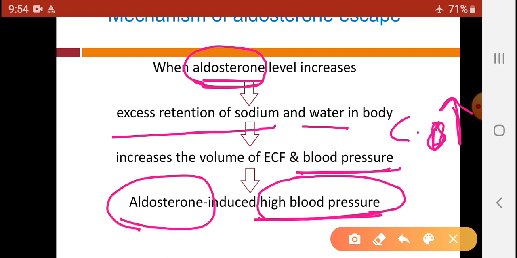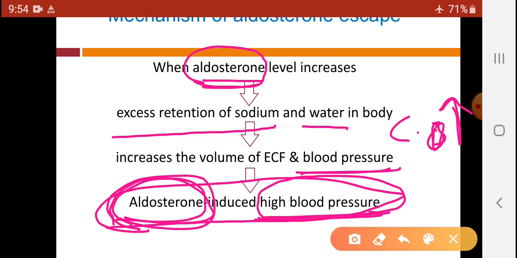So this blood pressure is increased due to aldosterone action, so this is called aldosterone induced high blood pressure.